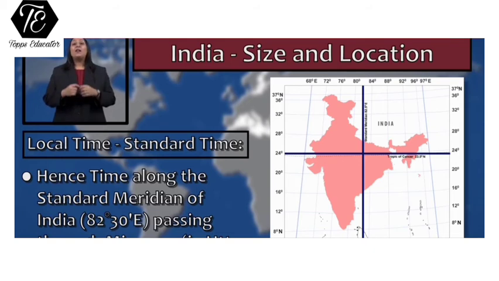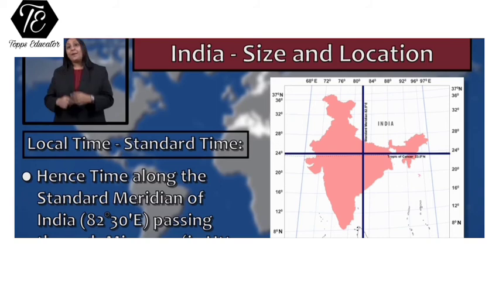The meridian of 82 degree 30 minutes east is considered as the standard time of our country. So the local time at this longitude is said to be the standard time of the entire country, India. And this longitude passes through Mirzapur in Uttar Pradesh. And this concept is known as the Indian Standard Time or the IST.